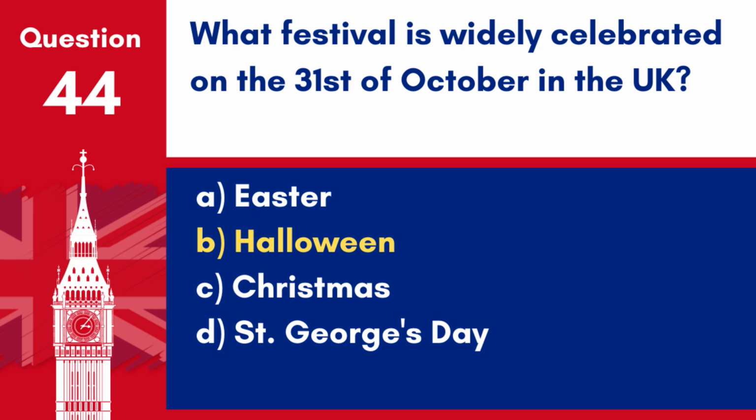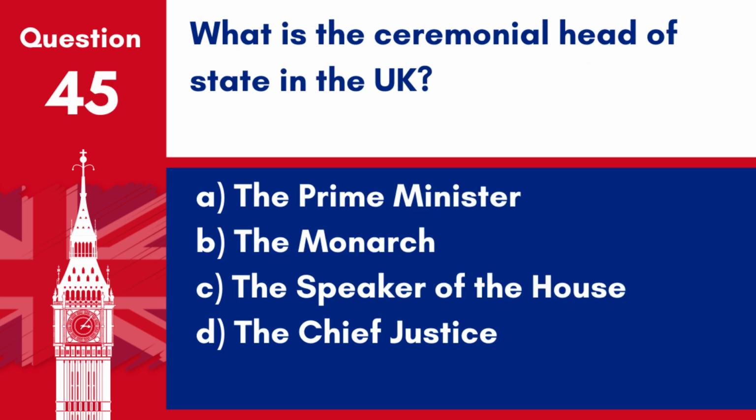parties and carving pumpkins. Question 45. What is the ceremonial head of state in the UK? A. The Prime Minister. B. The Monarch. C. The Speaker of the House. D. The Chief Justice. Answer: B. The Monarch. The Monarch is the ceremonial head of state in the UK, a role currently held by the Queen, which involves constitutional and representational duties.